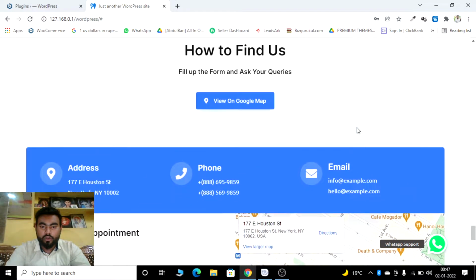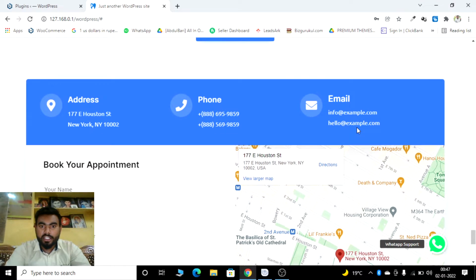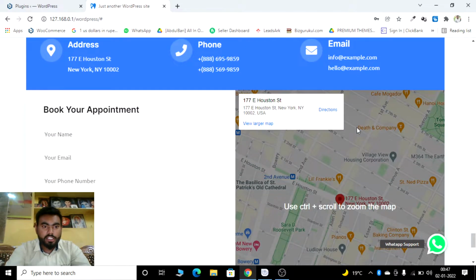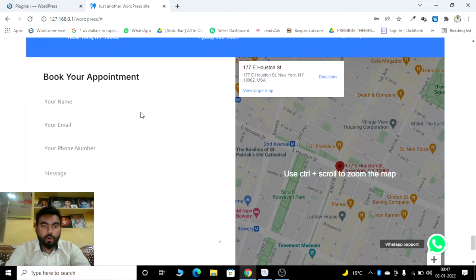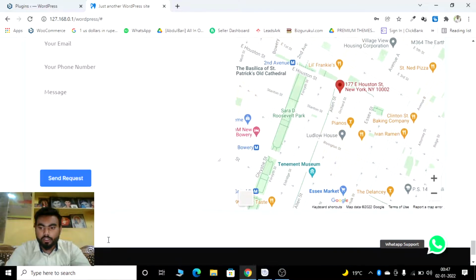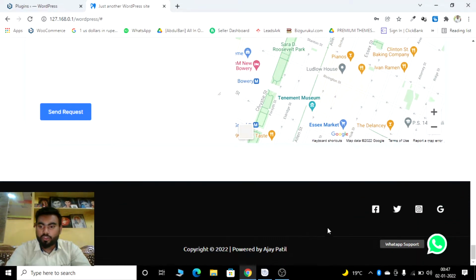I have mentioned Google Map here. With the help of Google Map, you can find a doctor's clinic or practice and easily reach there. Here you can book your appointment and send a request to the doctor, the owner of the medical practice. And the last and best one is the footer part.